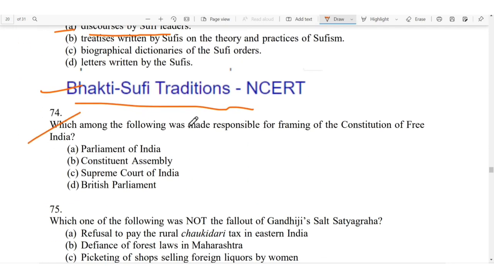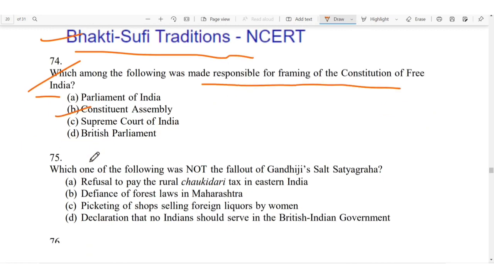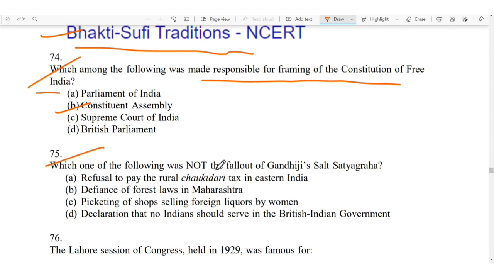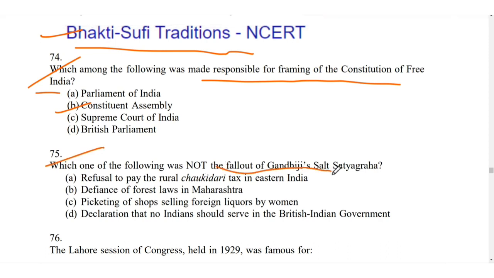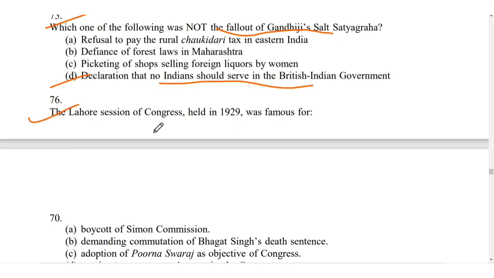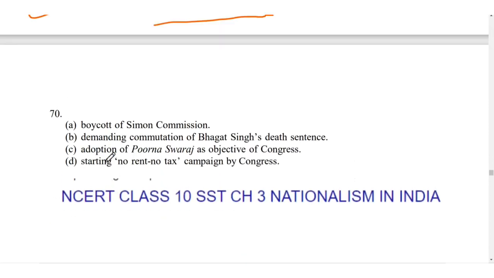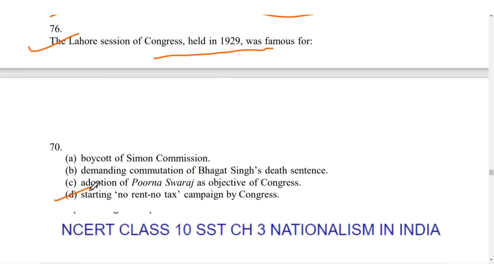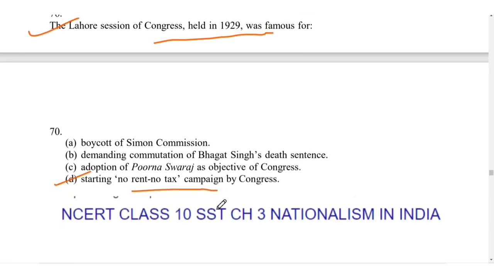Which among the following was made responsible for framing the Constitution of Free India? So for 72, it is Constituent Assembly. Which of the following was not the fallout of Gandhiji's Salt Satyagraha? So it is D, declaration that no Indian should serve in the British Indian government. The Lahore session of Congress held in 1929 was famous for. So it is famous for starting the no rent, no tax campaign by Congress.